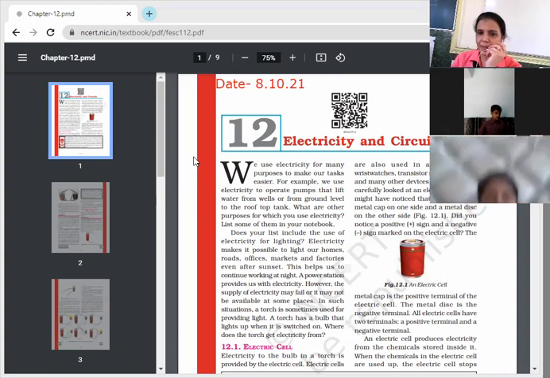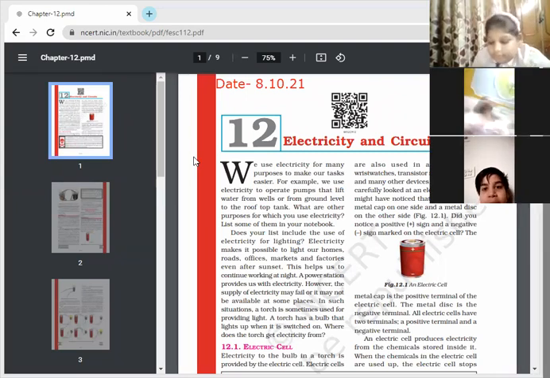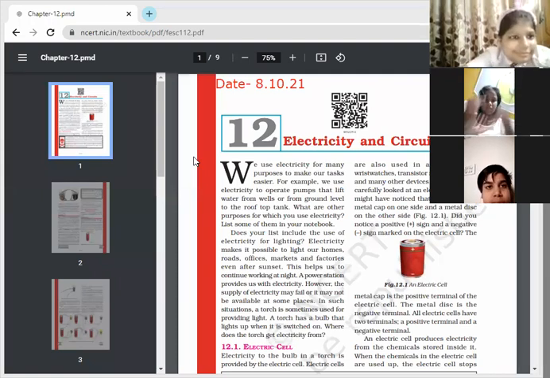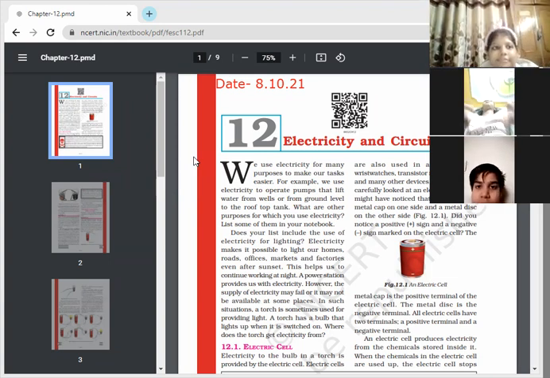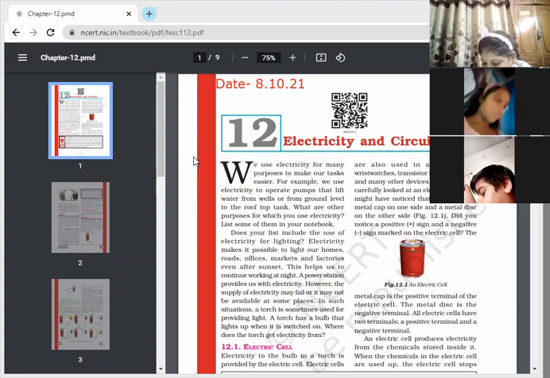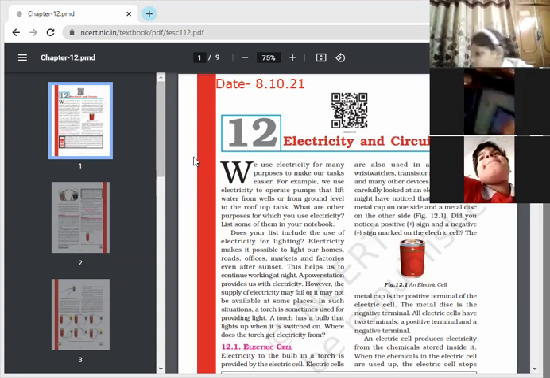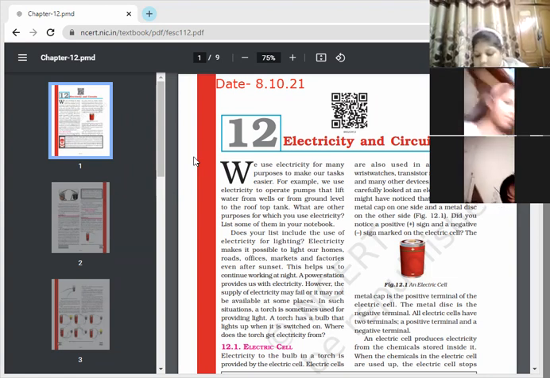The reason is that when we switch on, the circuit gets complete and the electricity flows through that circuit. And on the other hand, when you switch off, then what happens? The connection gets cut and all lights and fans, or any of the electrical appliances, stop working. So we need to read in detail what is present in the electrical circuits exactly.